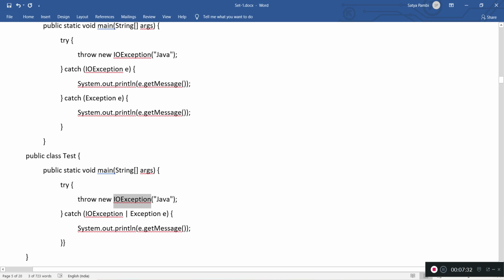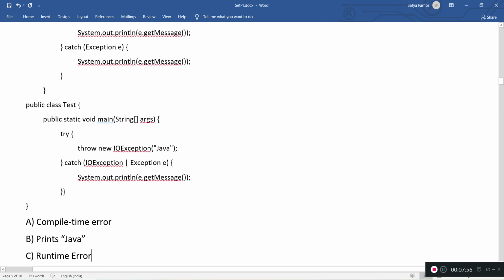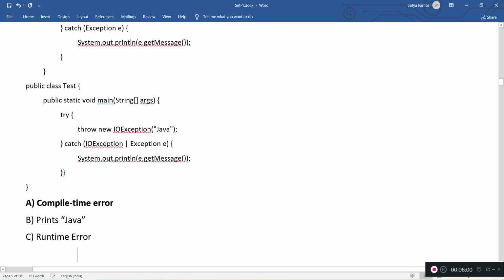Meaning IO exception can be handled by IO exception or the Exception object itself. So we cannot write it like this. We have to put either one; two exceptions which can handle it cannot be put inside the same catch block. So this is going to give a compilation error. So the answer would be compile time error.